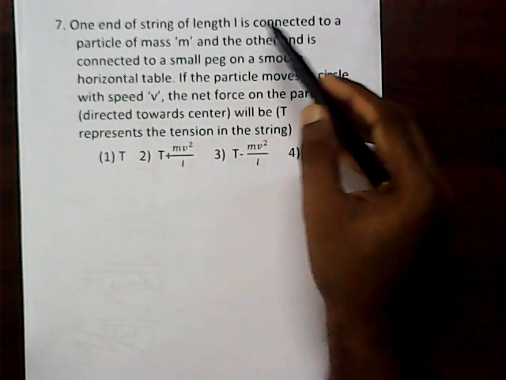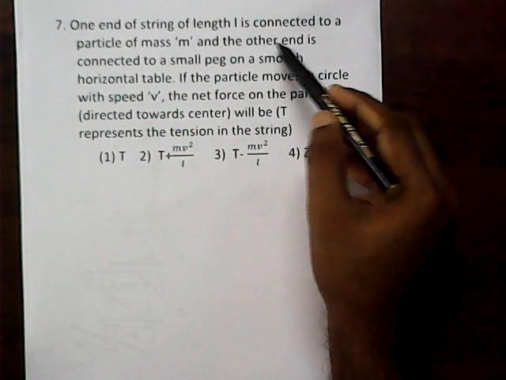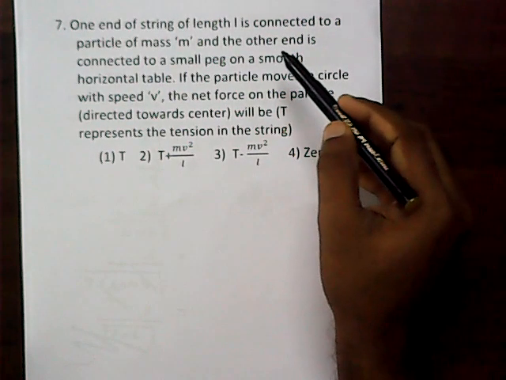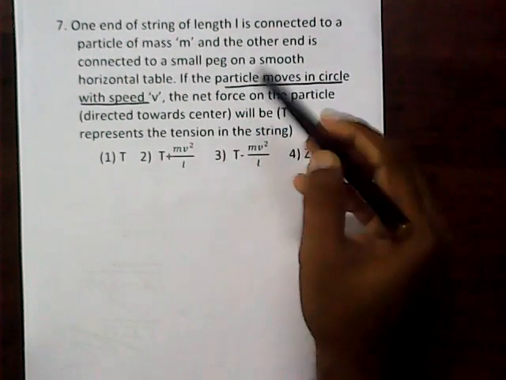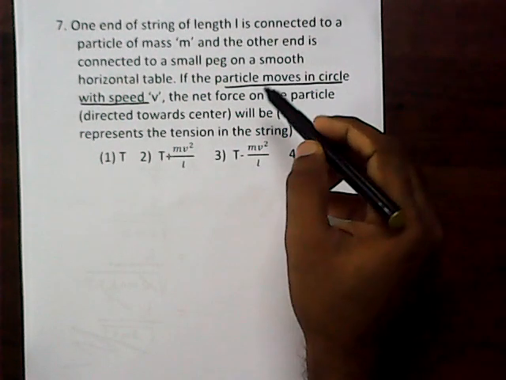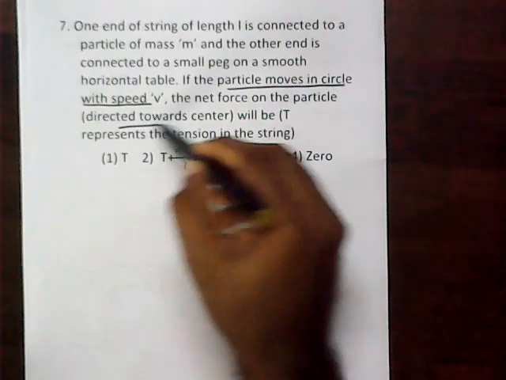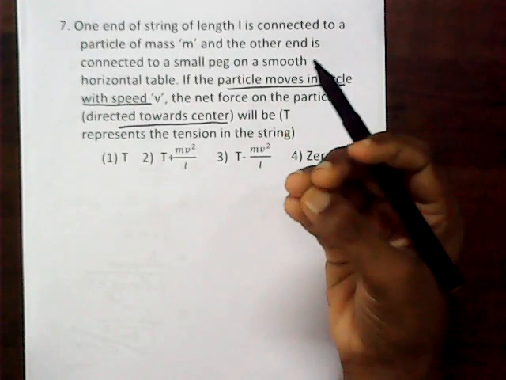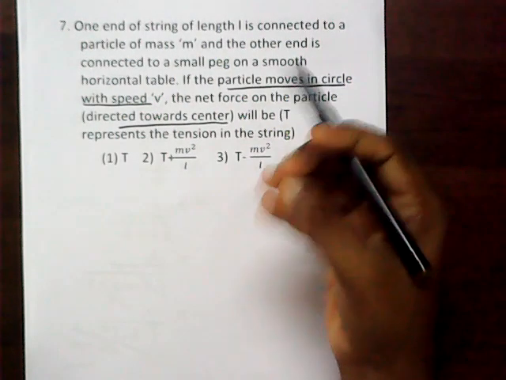Number 7. One end of a string of length L is connected to a particle of mass m, and the other end is connected to a small peg on a smooth horizontal table. If the particle moves in a circle with a speed v, the net force on the particle directed towards the center will be, the force directed towards the center. So that will provide the necessary centripetal force. So that is nothing but the tension of the string.